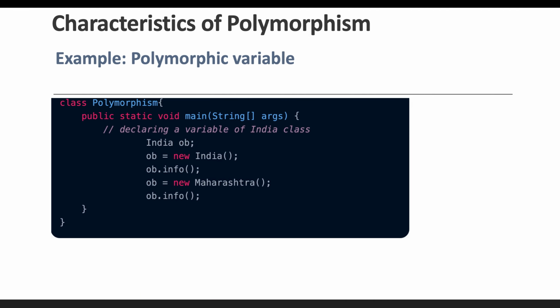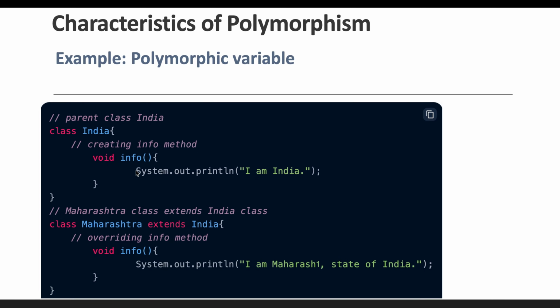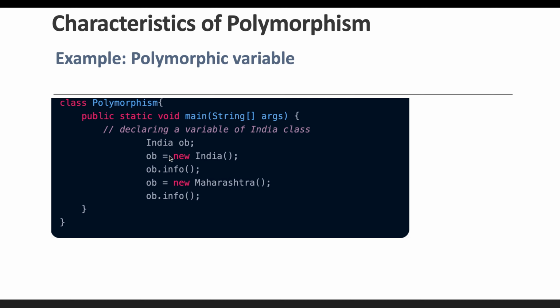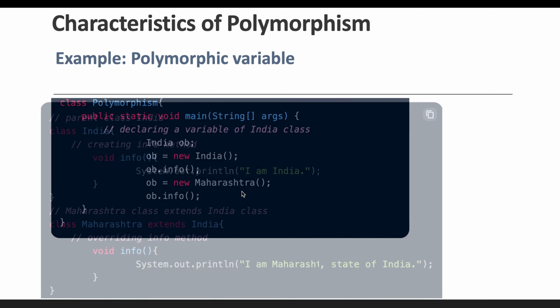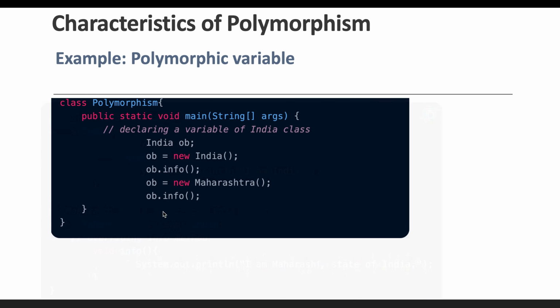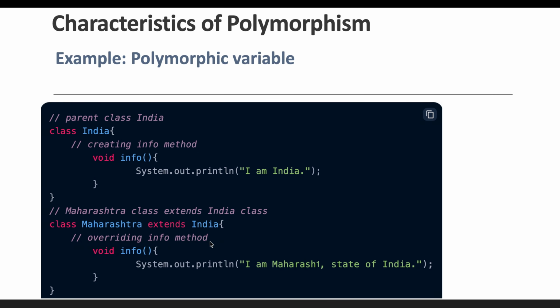Right? So if you create the object of the India class and assign the instance of the India class only, this variable will behave like a parent class. And if you call the info method from this object, it is going to call the parent method. Similarly, if in the same variable you assign the Maharashtra class type object, it is going to behave like a child class, that is nothing but the Maharashtra. And if you call this info method, it is going to call this implementation.